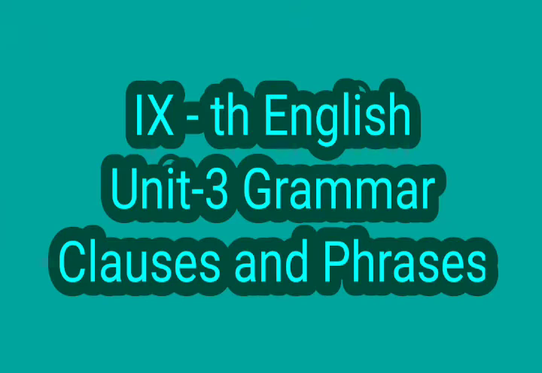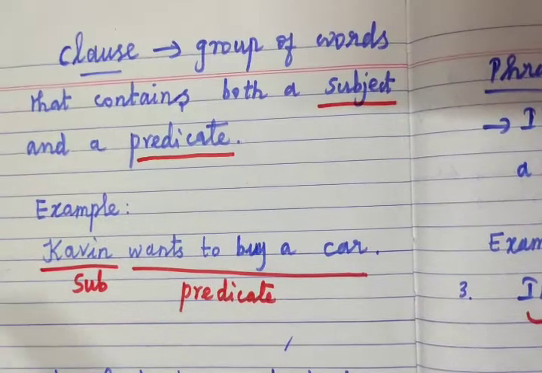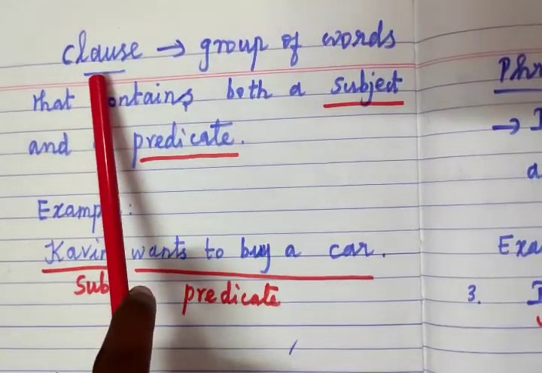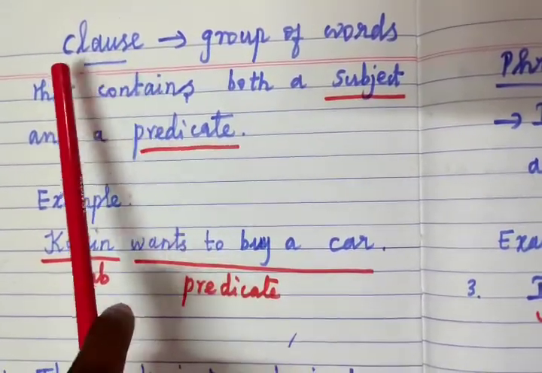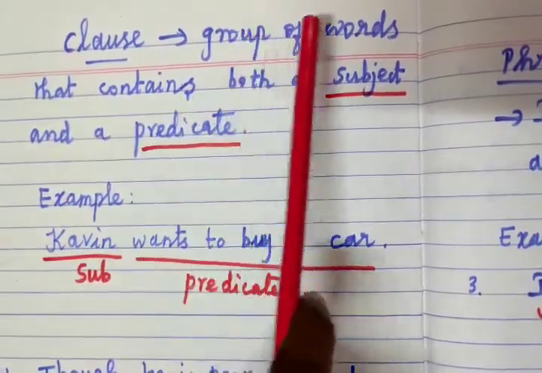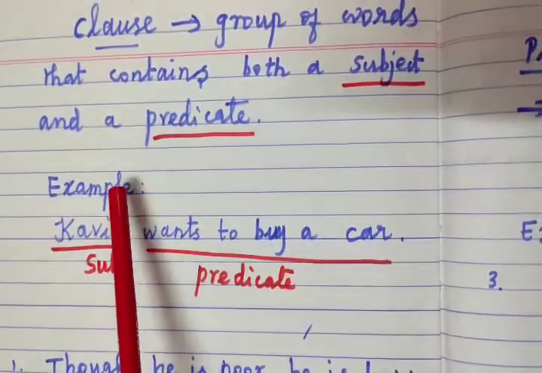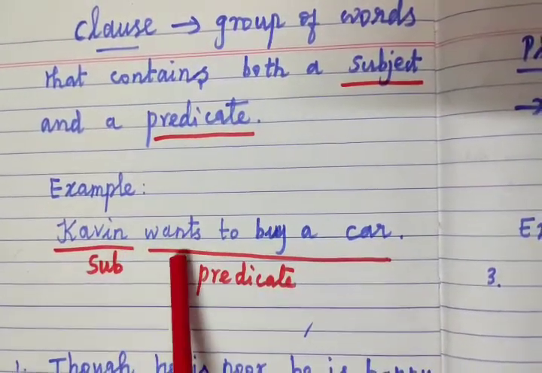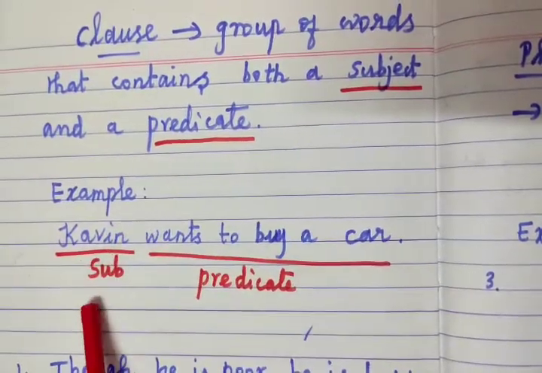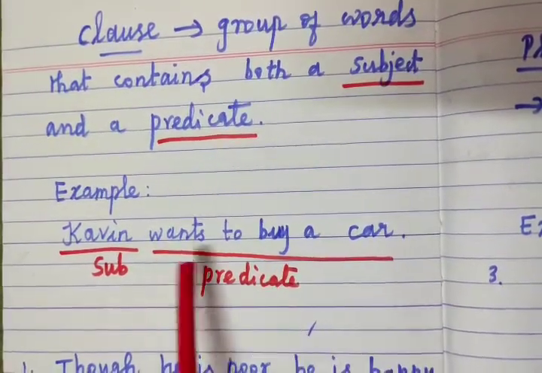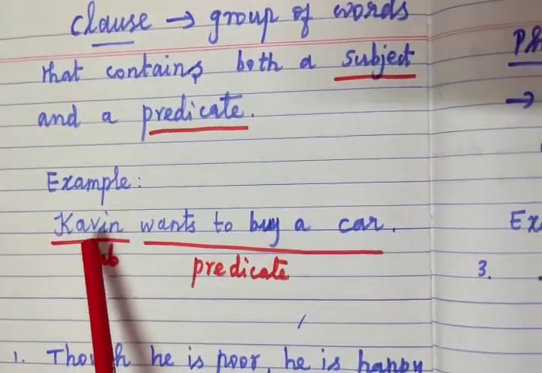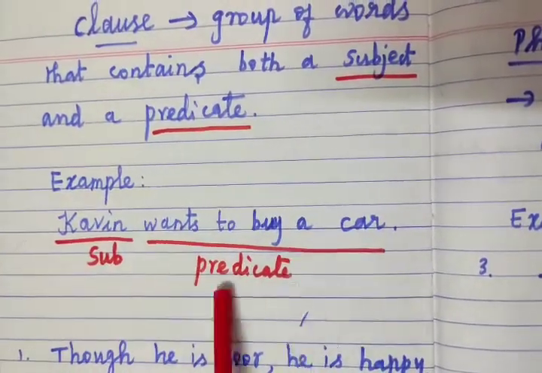Today we are going to see 9th English Unit 3 Grammar, Clauses and Phrases. Dear students, now we are going to see clause. What is a clause? A clause is a group of words that contains both a subject and a predicate. For example, see the sentence, Kavin wants to buy a car. Kavin is the subject, wants to buy a car is the predicate. In any sentence, the first part, the name of the person, is the subject, and the remaining part is the predicate.